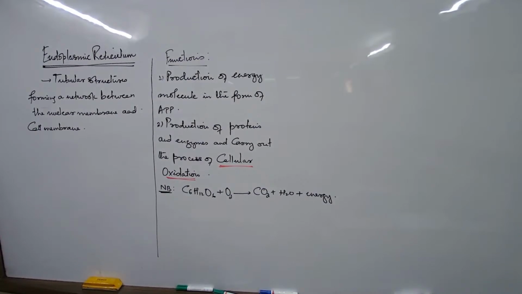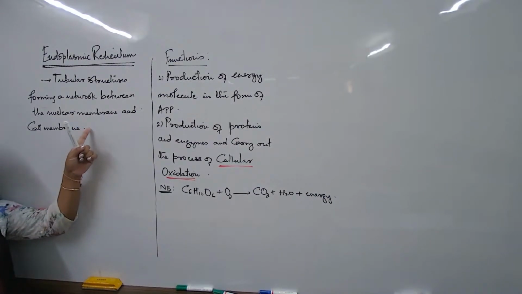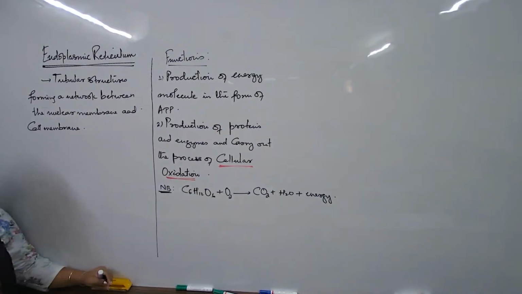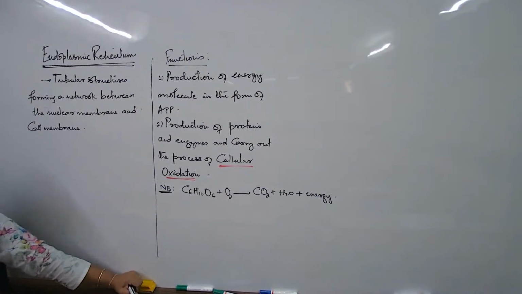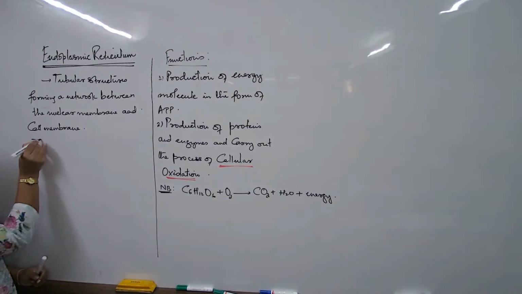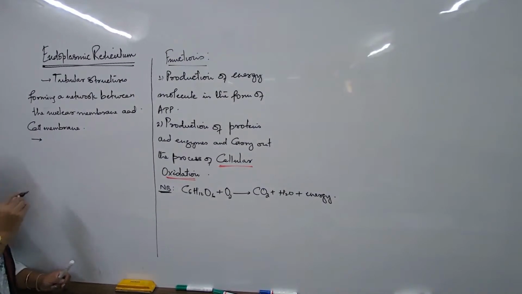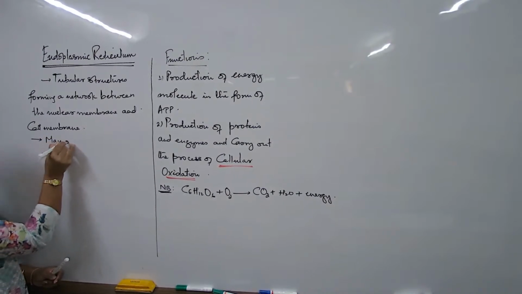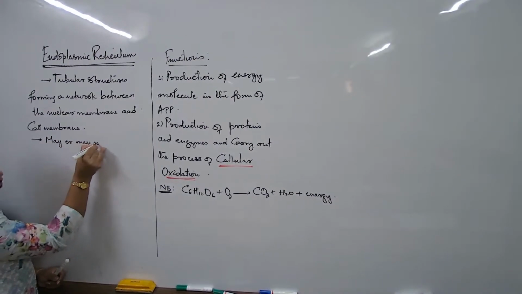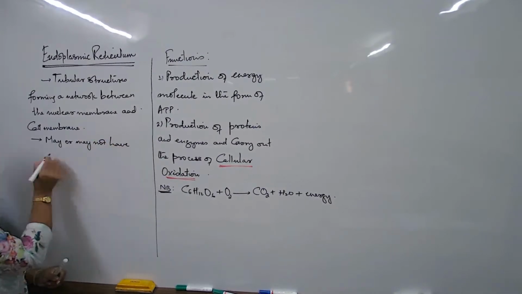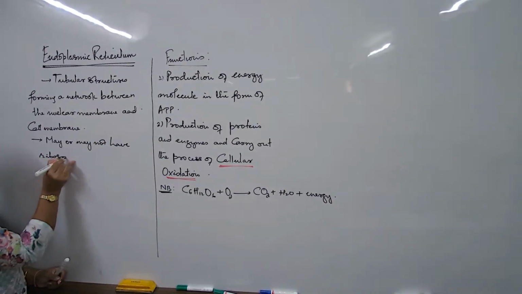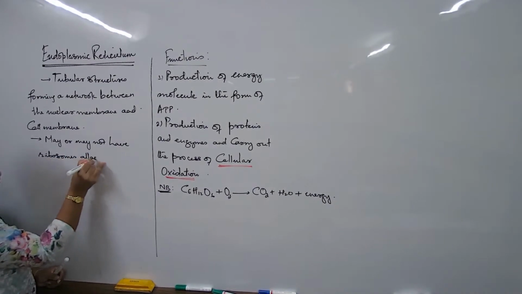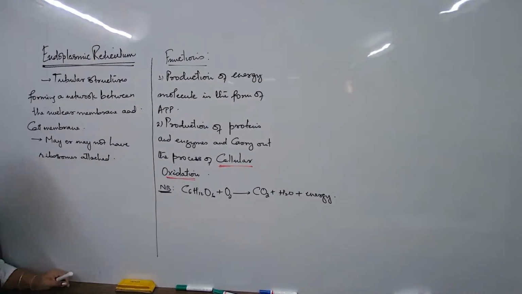Whenever we are talking about the endoplasmic reticulum, how to define it? A network of tubular structures spanning the entire width of the cell, from the nuclear membrane to the cell membrane. Then, what are the other features that we have to write down? They may or may not have ribosomes attached to them. So that is another property that we understand.